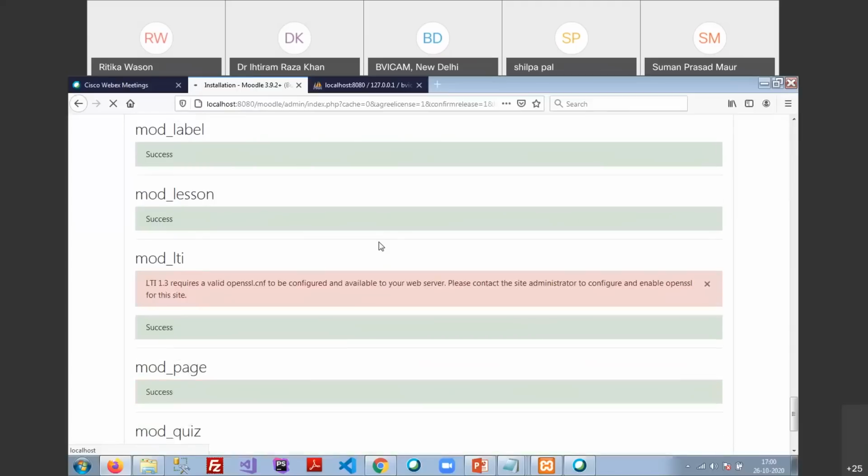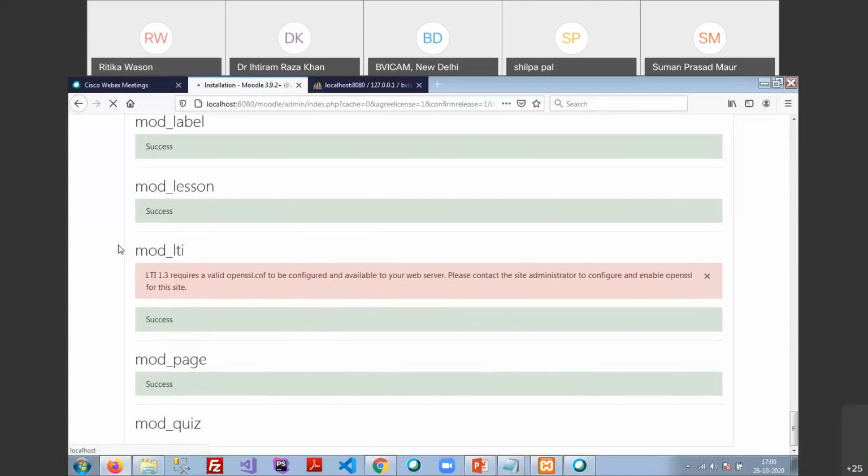Okay. Thank you. Okay, participants, please mind that once you are going to install the Moodle, you will see one error at the mod LTI. Basically, this is the server error just because we do not have any HTTPS file. So it will always ask us to install that file, then we are able to use it securely.